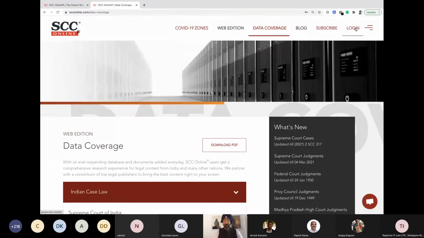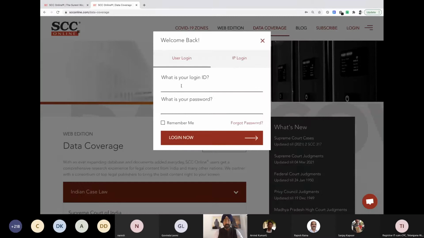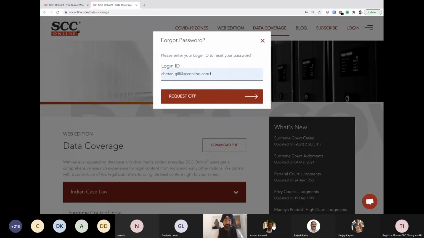Now let me just quickly log in. I'm going to put my login ID and password. If members already know their login ID and password, you can simply go ahead with this. And in case there is any doubt, if you do not have your login ID, or you have no idea about the login ID, like I said earlier, you can let us know through your system officer. The system officer will collate a list and send it to us. However, if you know the login ID but you do not remember the password, then in that case, we can come to user login, click on forgot password, and put in our login ID. So this is my login ID.